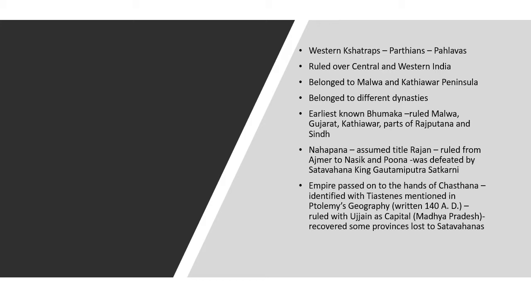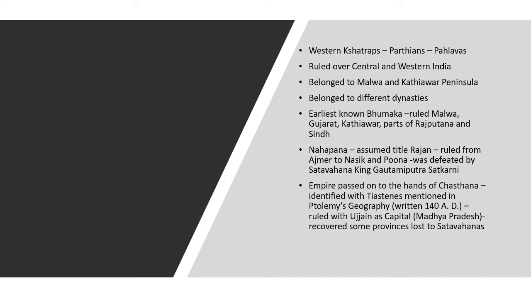The earliest Western Kshatrapa we hear about is one by name Bhumaka. He ruled over Malwa, Gujarat, Kathiawar, parts of Rajputana and Sindh. Apart from Bhumaka, there was another Western Kshatrapa known as Nagapana. He assumed the title Rajan. He ruled from Ajmer to Nasik and Pune, and he was defeated by the Satavahana king Gautamiputra Satakarni.